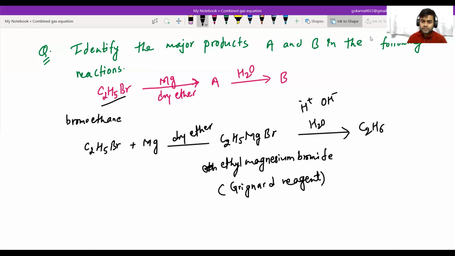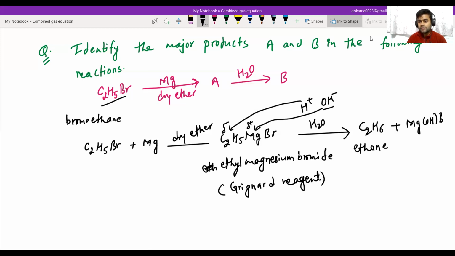H plus bonds with the carbon, and OH minus bonds with magnesium, because magnesium contains a positive charge and carbon contains a negative charge. So the product is C2H6, that is ethane, and the byproduct is magnesium hydroxide bromide. Therefore, the major product A is ethyl magnesium bromide, and compound B is ethane.